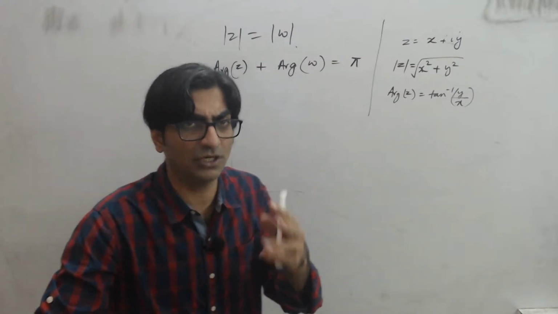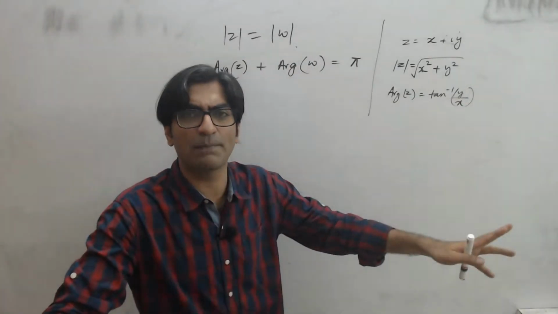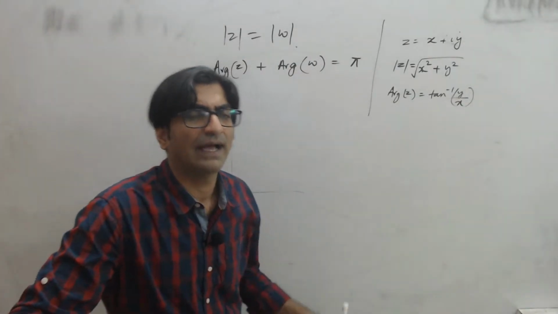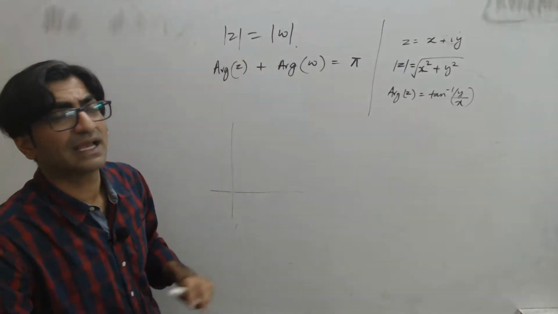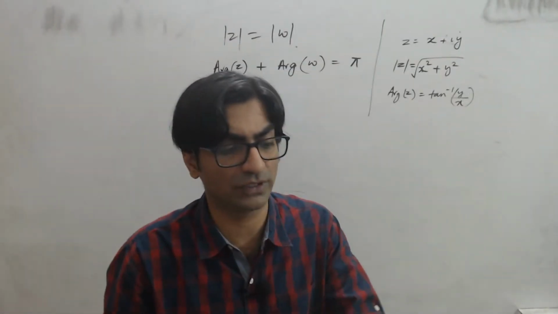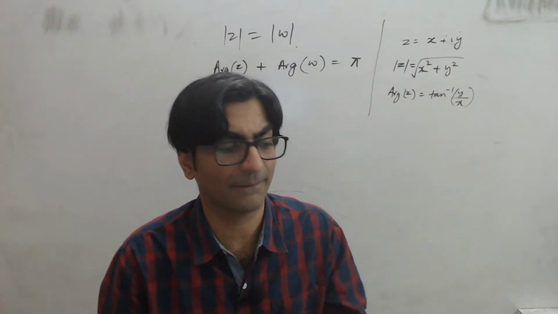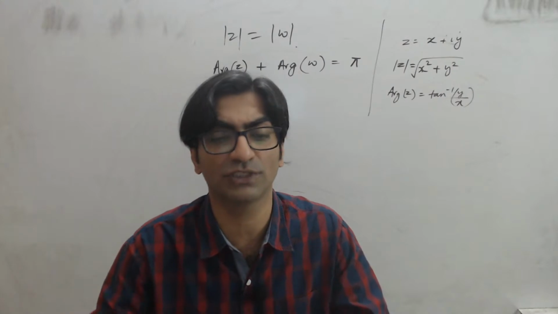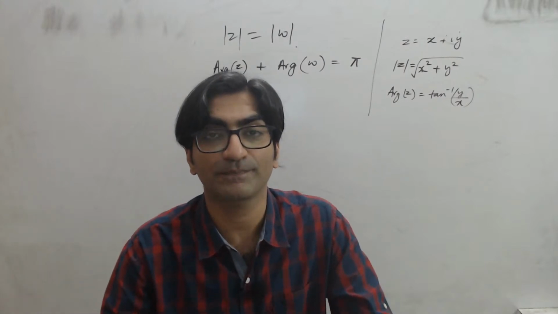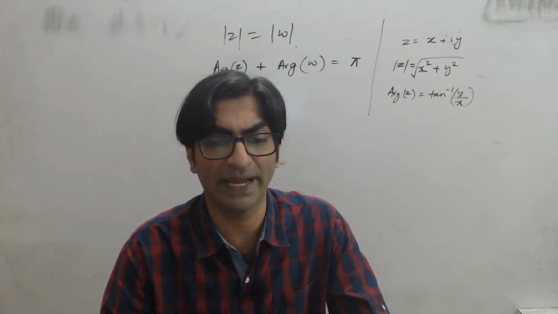So here the question says Z and W are both complex numbers which are not zero, and they have equal modulus, and the sum of their arguments is pi. If the angles are theta 1 and theta 2, then theta 1 plus theta 2 is equal to pi.